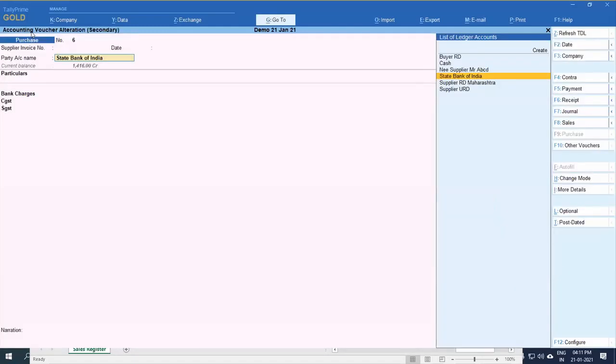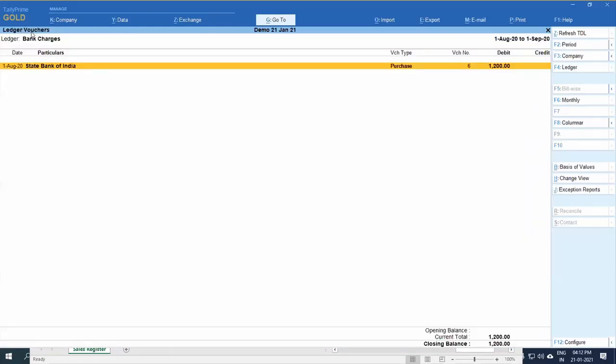Suppose 100 rupees is charged today and 20 rupees tomorrow, in both cases they are not raising any sales invoice to you. You can directly take input tax credit on behalf of that particular bank. So banks have special authority, they will not raise any invoice to you. You can directly claim your input tax credit.